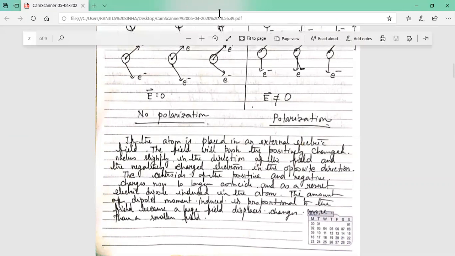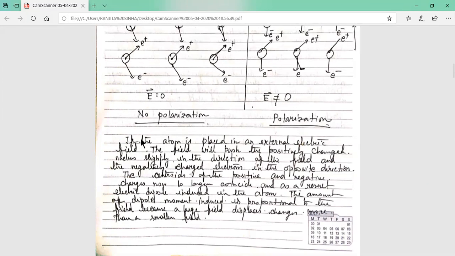If the atom is placed in an external electric field, as written here, the field will push the positively charged nucleus slightly in the direction of the field, and the negatively charged electrons in the opposite direction. The centroids of the positive and negative charges now no longer coincide, and as a result, an electric dipole is induced in the atom.